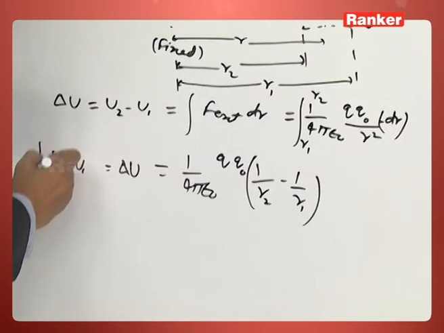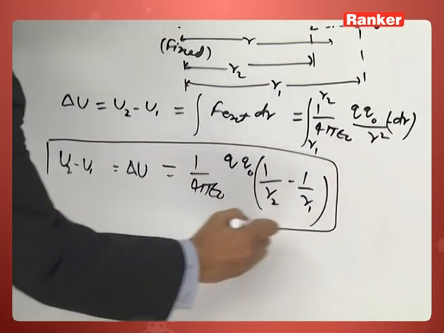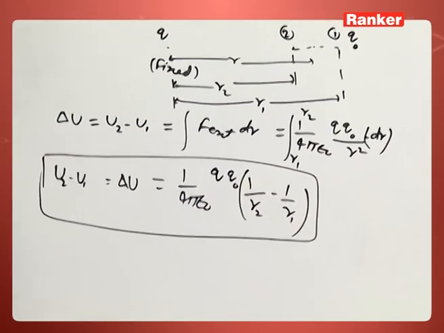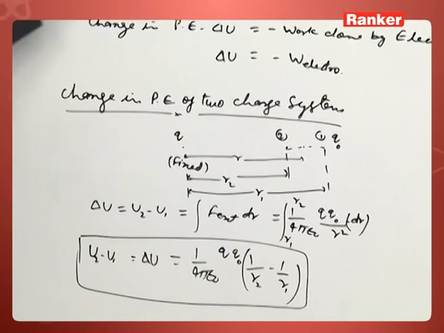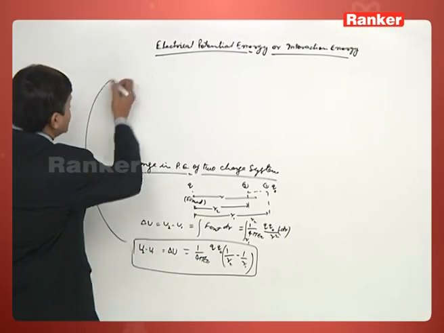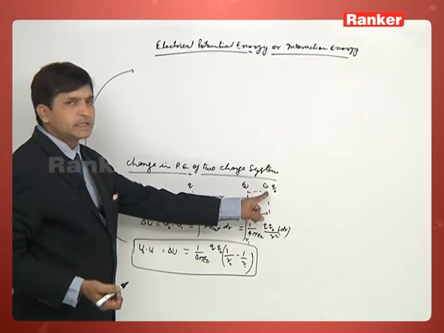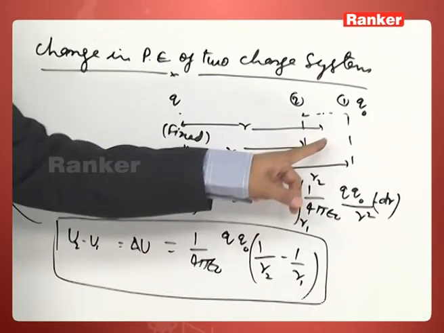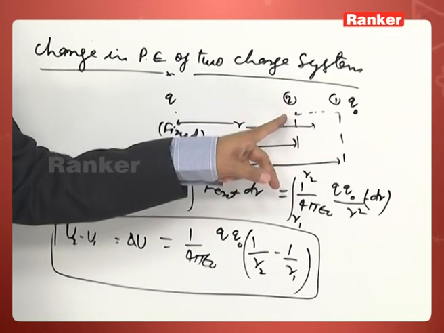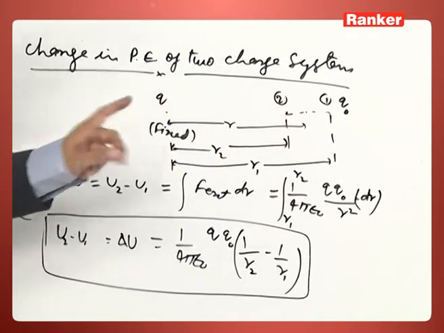Now this relation we can generalize. Here position 1 is at a distance r1 from the fixed charge, and position 2 is at a distance r2 from the fixed charge.